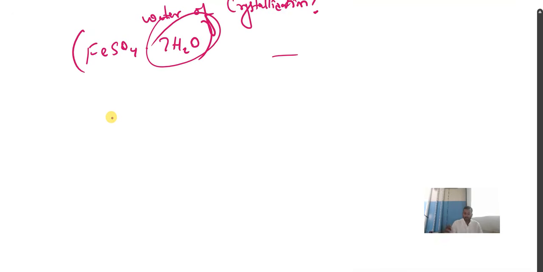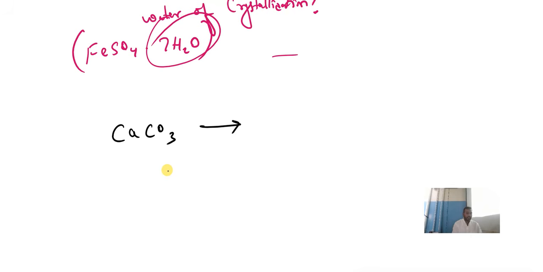Clear? And the second important reaction, my dear students, as you can see, calcium carbonate, CaCO3. Calcium carbonate is called limestone. Don't forget, we have three words. One is quicklime, second is slakelime. Quicklime is CaO, calcium oxide, and calcium hydroxide is slakelime. CaCO3 is calcium carbonate. Ca is calcium, CO3 carbonate.